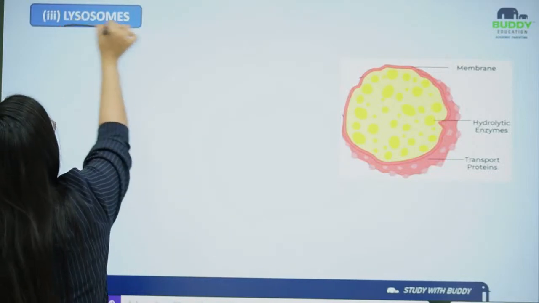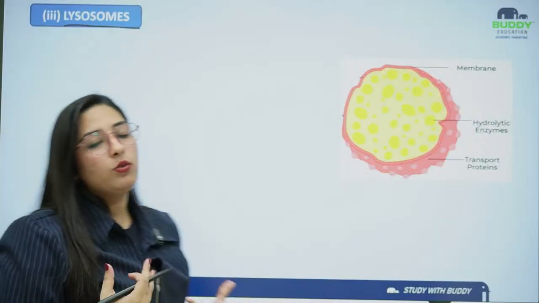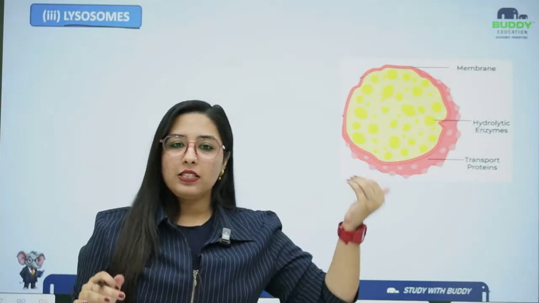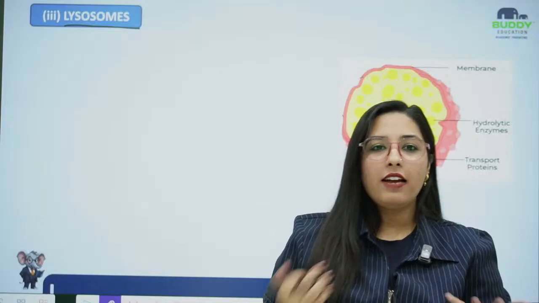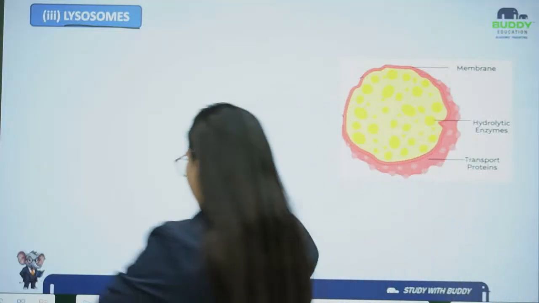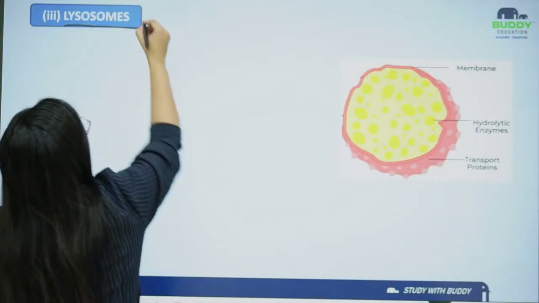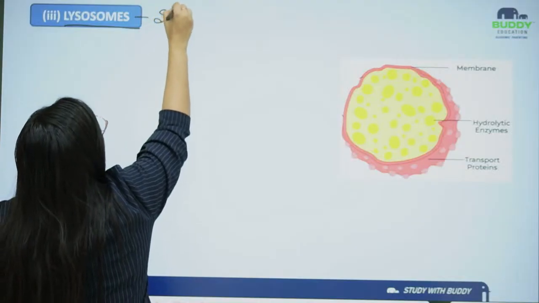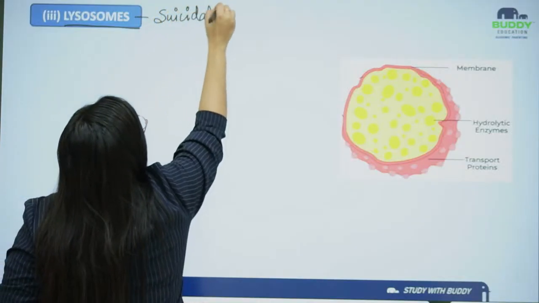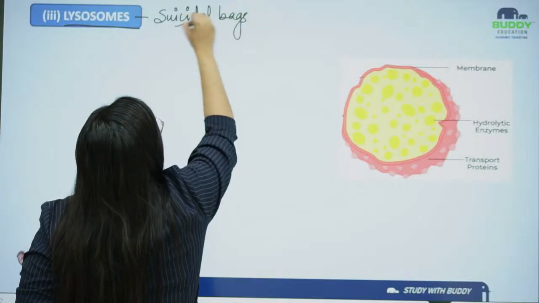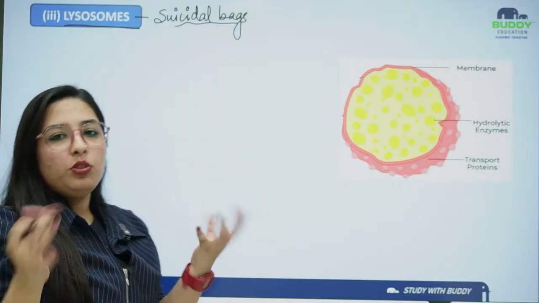Basically, lysosomes are also known as suicidal bags. I know it could be called murder also, but why suicidal bags, I will tell you later on. First, let us understand what lysosomes are. Okay, we'll come to this later on.